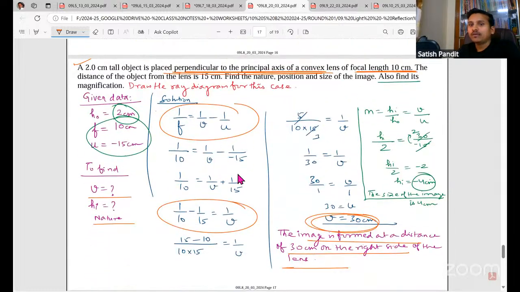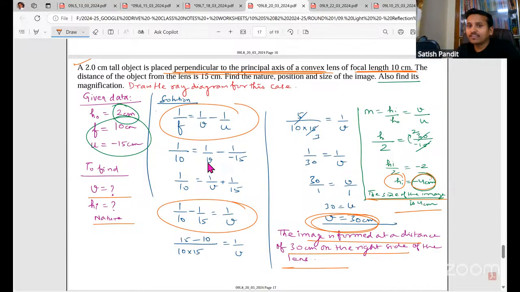Next, magnification. Using the magnification formula, we can find the height of the image. That is -4. See, -4 means the image is down. -4 means the image is below the principal axis. So when you write the conclusion, don't write -4. You say the size of the image is 4. Why is it coming minus? Because the image is real. That is why it is down, and that is why it is minus.